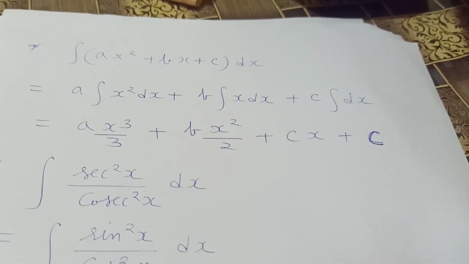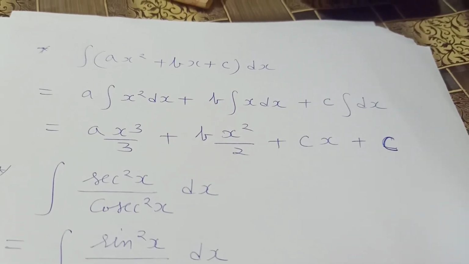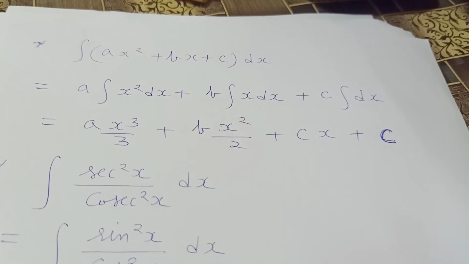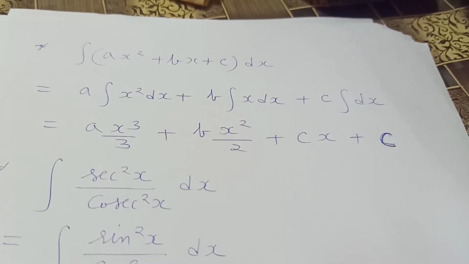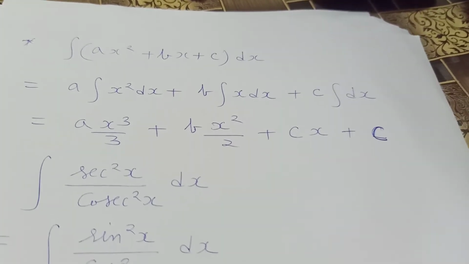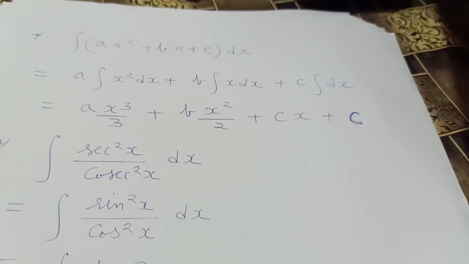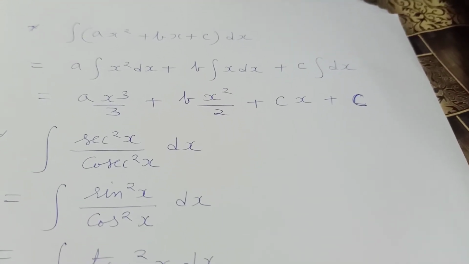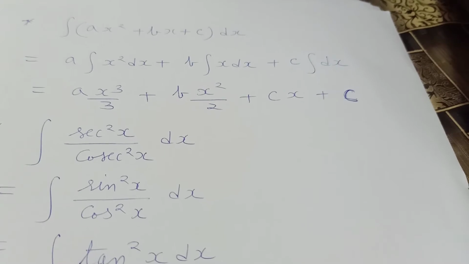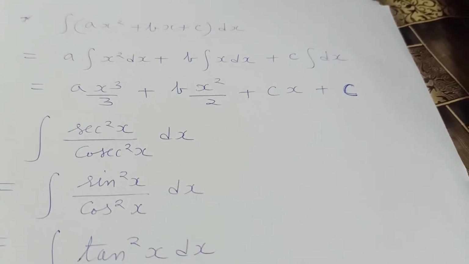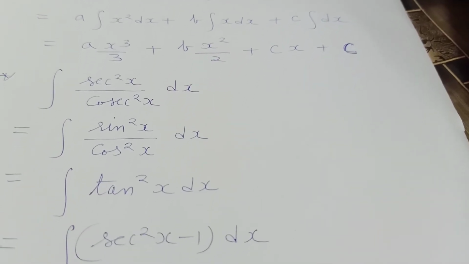Now see the next question: integration of sin square x upon cos square x. We will simplify it. We get sin square x by cos square x, which equals tan square x.